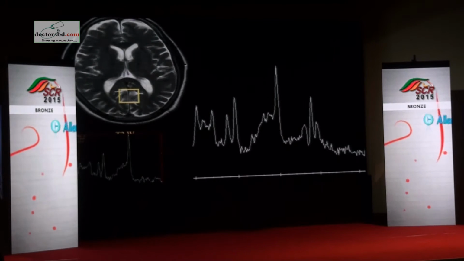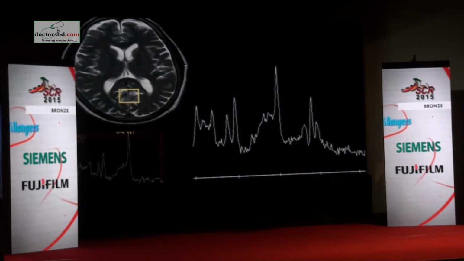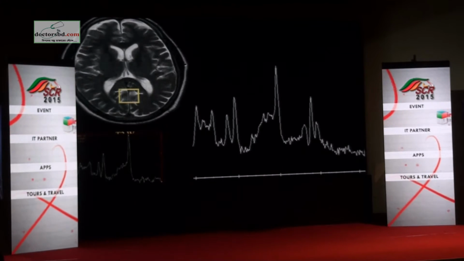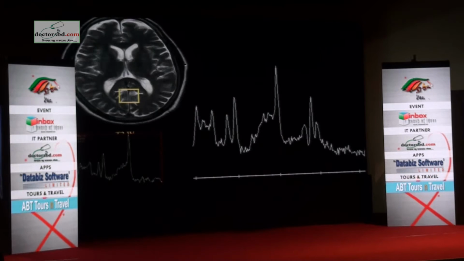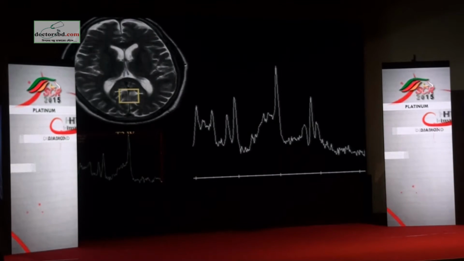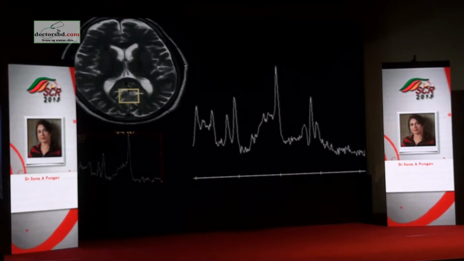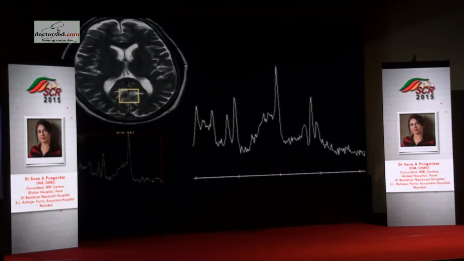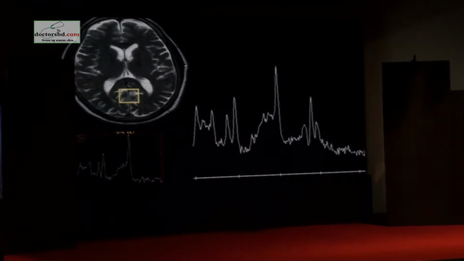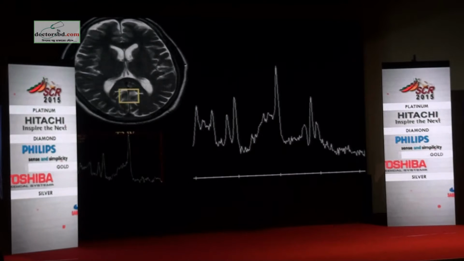This is a normal looking brain, except there is slight atrophy. For a young 30-year-old male, the ventricles are prominent and some sulci are prominent. So when I looked at this spectrum, I have shown you a normal here for control. When I looked at this, I thought that there is slight reduction in NAA, and I would have thought that this patient is suffering from something which is allowing a neuronal loss, such as HIV. That may be the first thing that you see in the brain of a patient who has HIV.